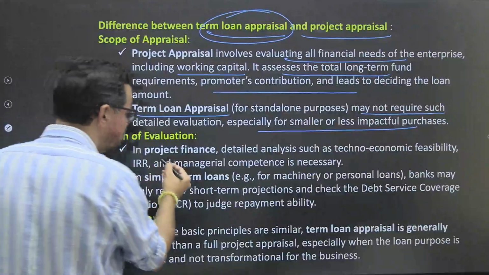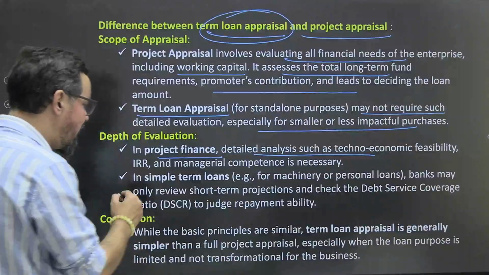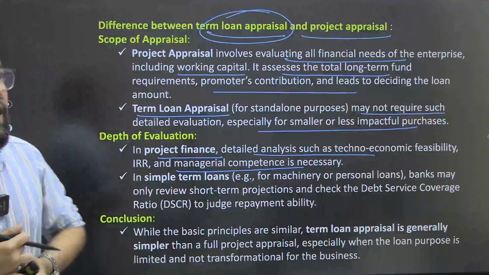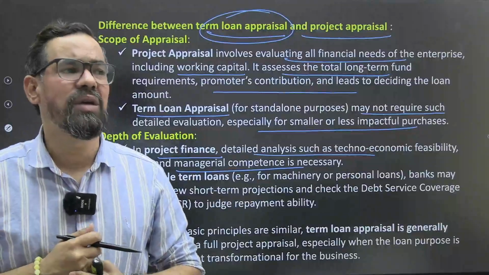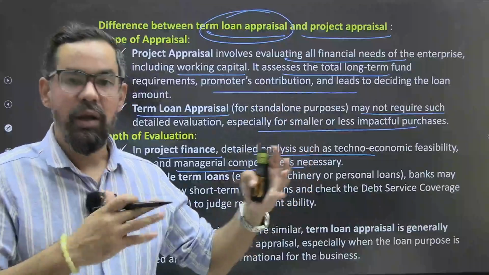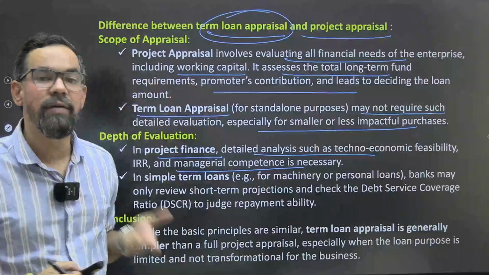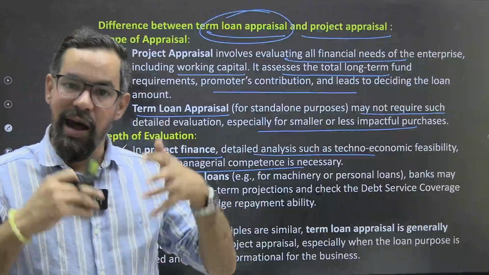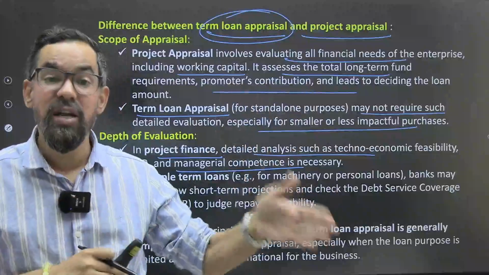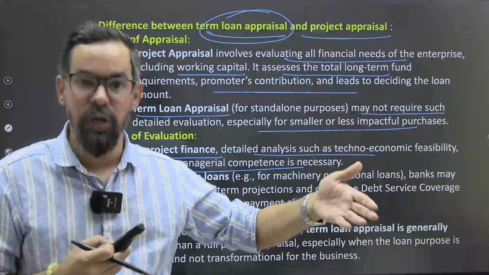So depth of evaluation, ठीक है। So in project finance, detailed analysis such as techno-economic feasibility, IRR, internal rate of return, ठीक है, marginal competence is necessary. Let's say we are financing, there is some construction company who is creating or constructing some like housing project or some dam or airport or आपका highways and all, ठीक है। So we have to check the overall viability of that particular project. When company will start receiving cash और आपका what is the past performances, the overall fundamentals of that particular company, ठीक है, the other आपका project, how they are doing with those particular project and everyone, ठीक है।